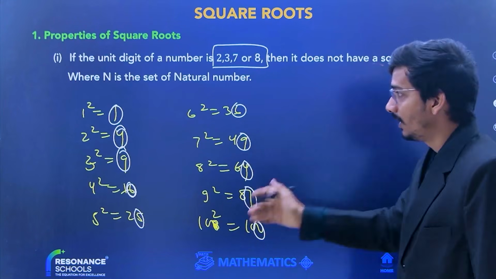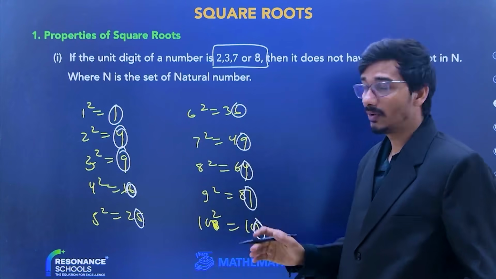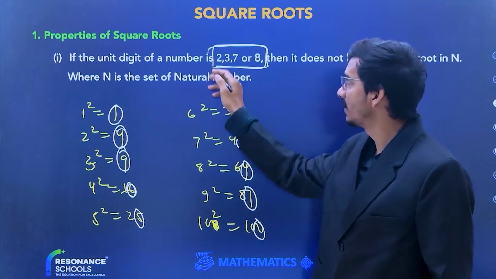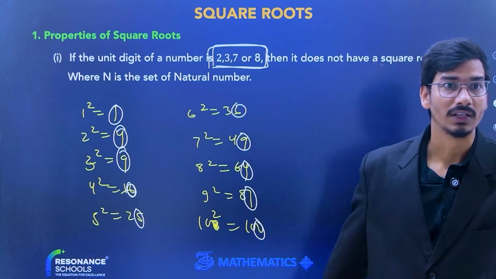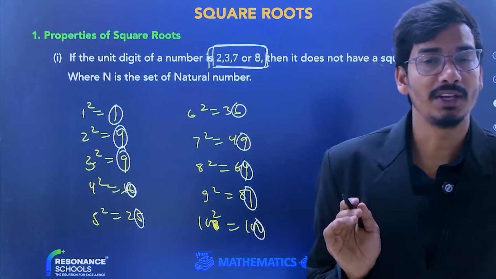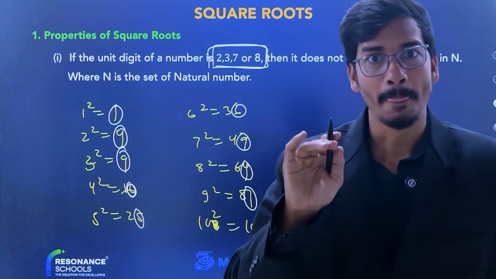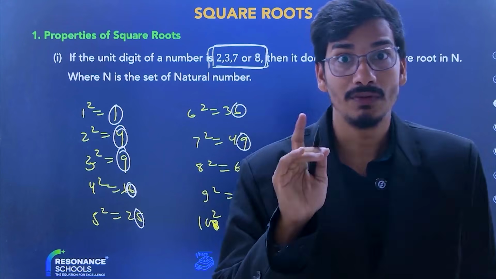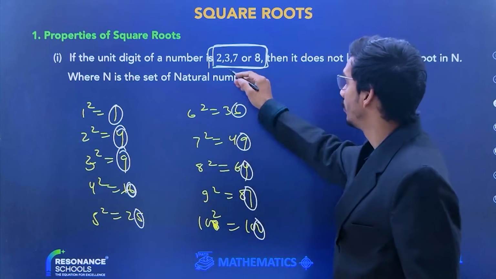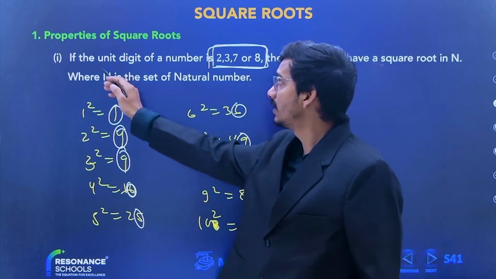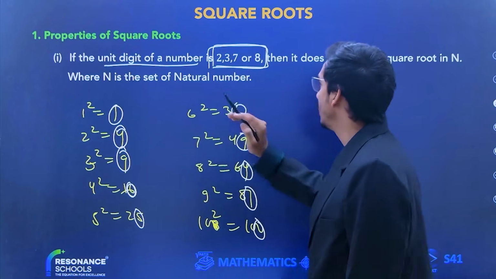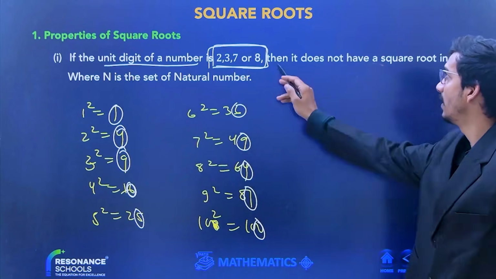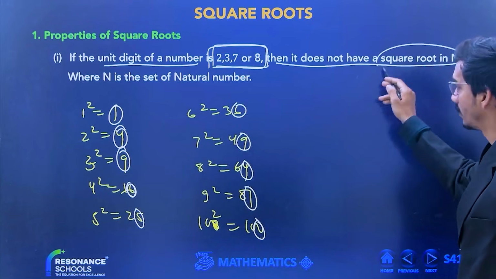So in the square root of a number, we never get 2, 3, 7, 8 at the unit place. It means if you take the square of any natural number, you will never get a unit place of 2, 3, 7, 8. If the unit place of a number is 2, 3, 7, 8, then it does not have a square root.